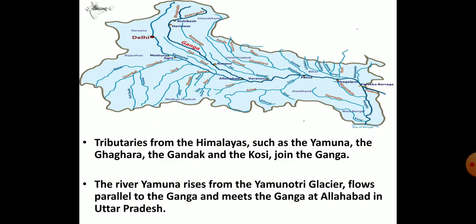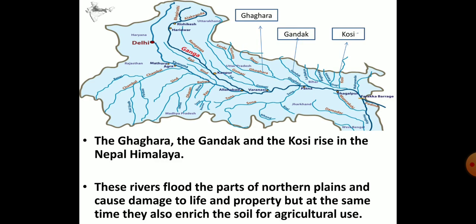The river Yamuna starts from the Yamunotri Glacier. Yamuna is the right bank tributary of the Ganga and it flows parallel to the Ganga. You can see it in the map. The second dark blue colored line shows the river Yamuna, and then Yamuna meets the Ganga river at Allahabad in Uttar Pradesh.